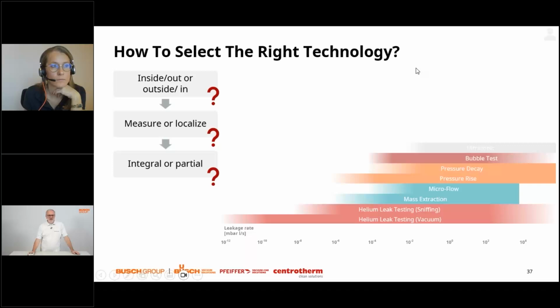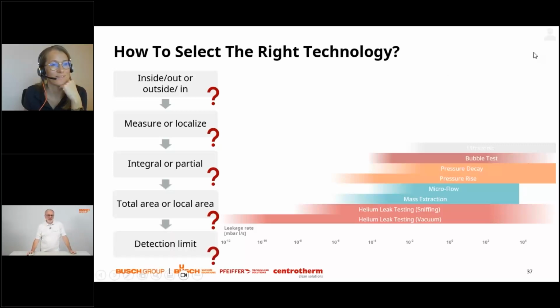Then do you want to do an integral method or a partial method? Do you need to measure the total area or local area? So the whole surface of a device, for example, you've been talking about pitch corrosion. Do you need to cover the whole floor, or is it sufficient to check the weld seams of the floor? Open question, your task to decide. And then what is the desired sensitivity limit that you need to measure? So all this then leads to selection of the right method with the right equipment.